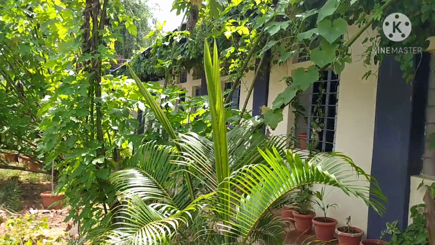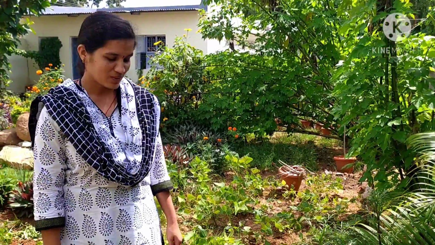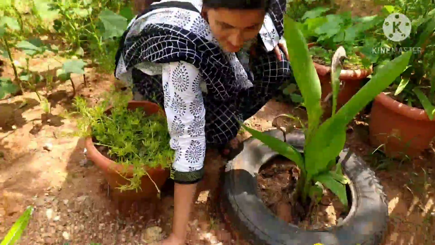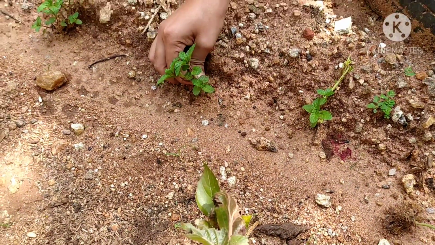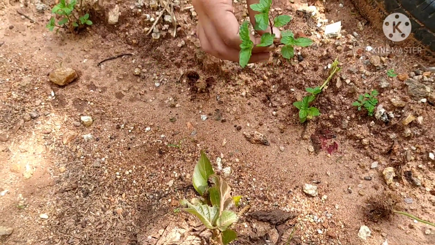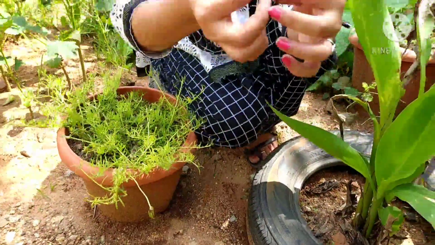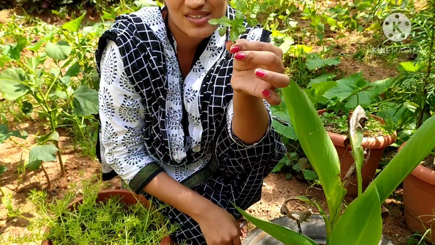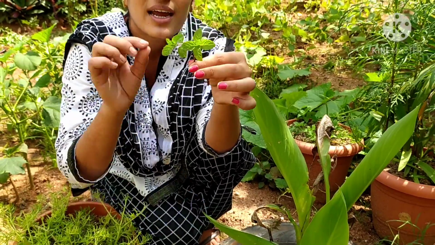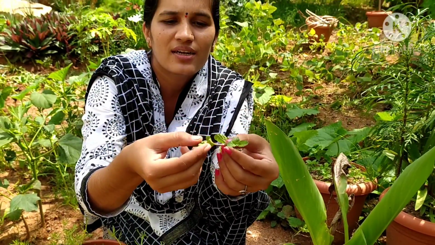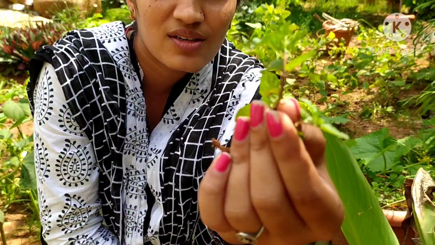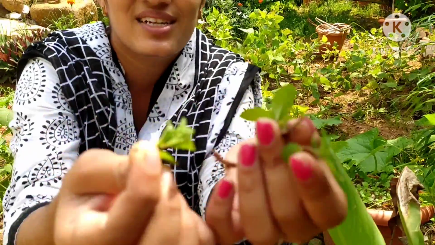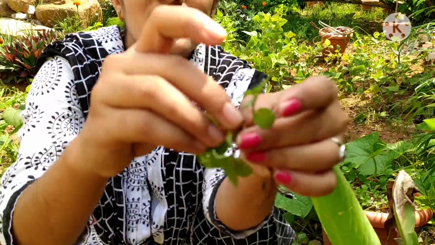Now I am going to show you what herbs are. You just see here, this is a pudina plant. This is also called a herb. I will pick one for you. You just see, this is a herb, because it does not have many branches and it has a very tender stem. This is the stem of this plant. It is very tender in nature. We can break it easily. This is called a herb.